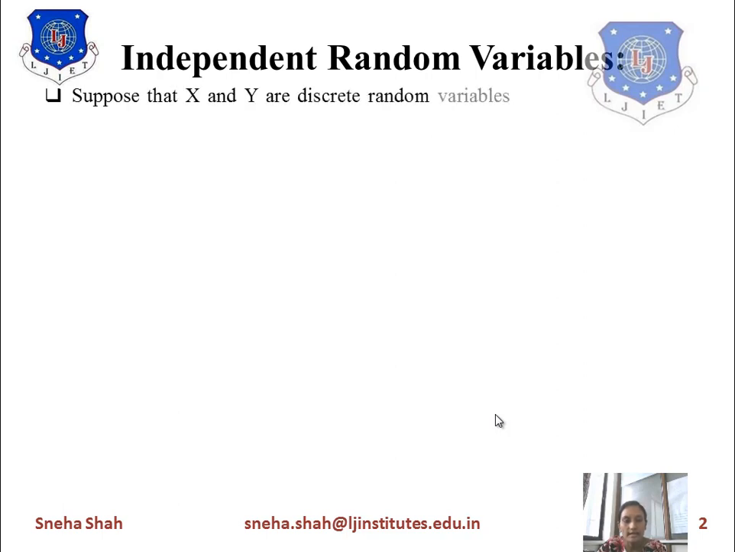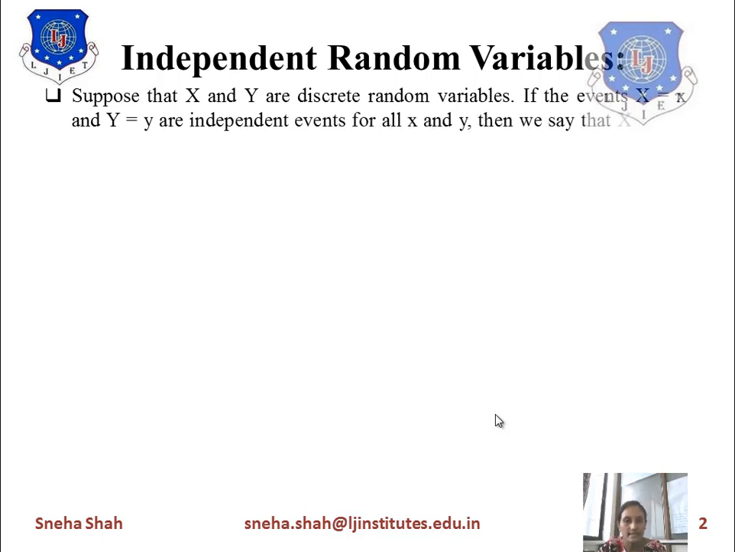Suppose x and y are discrete random variables. If the events x equals x and y equals y are independent events for all the values of x and y, then we can say that x and y are independent random variables. So for each and every value, if these two are independent of each other, then these two variables are independent random variables.